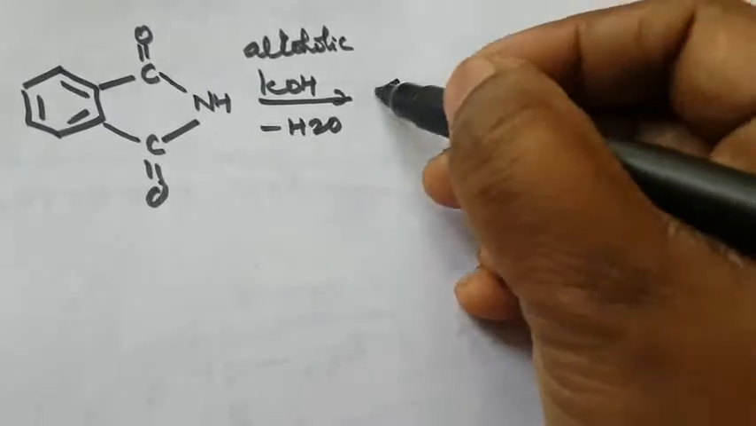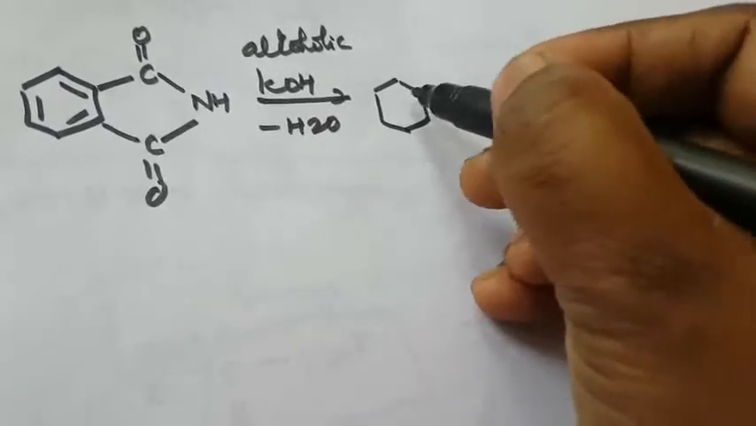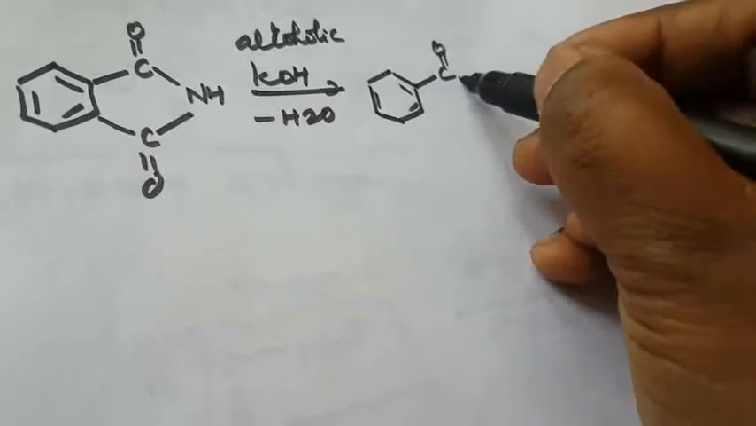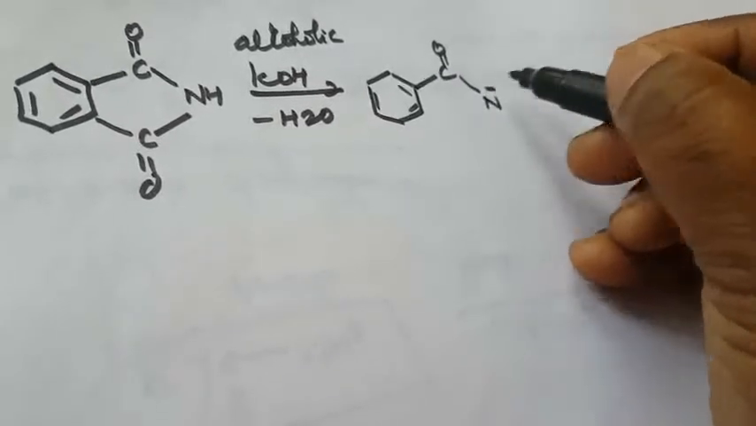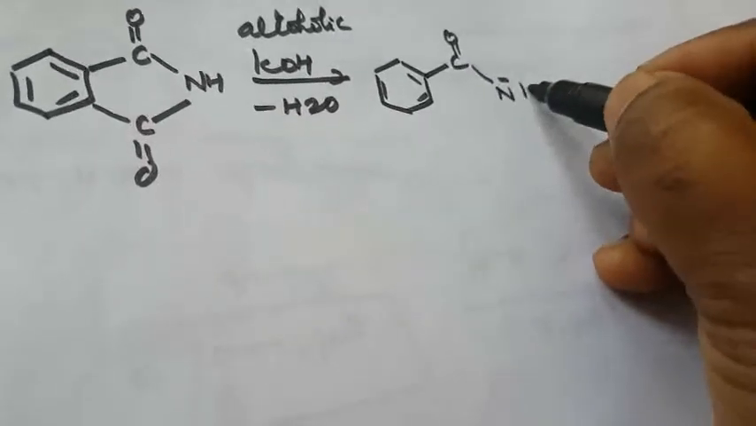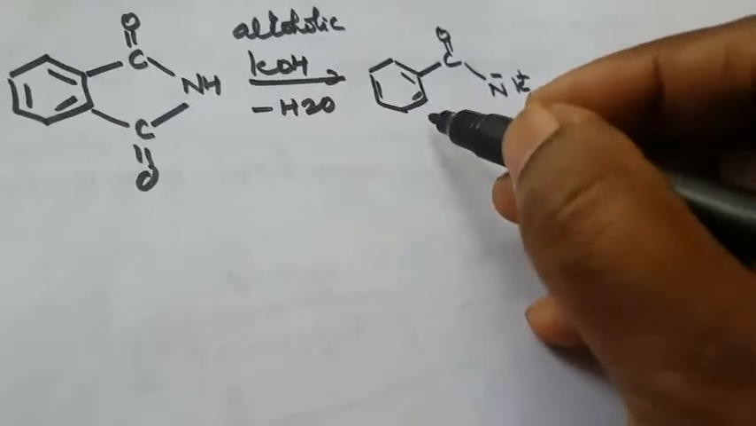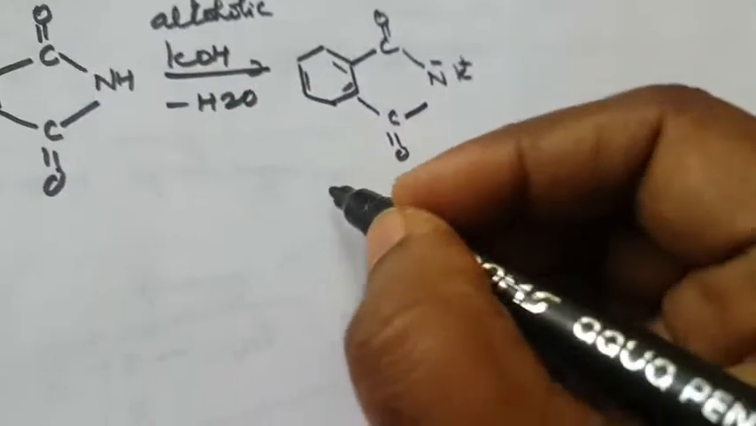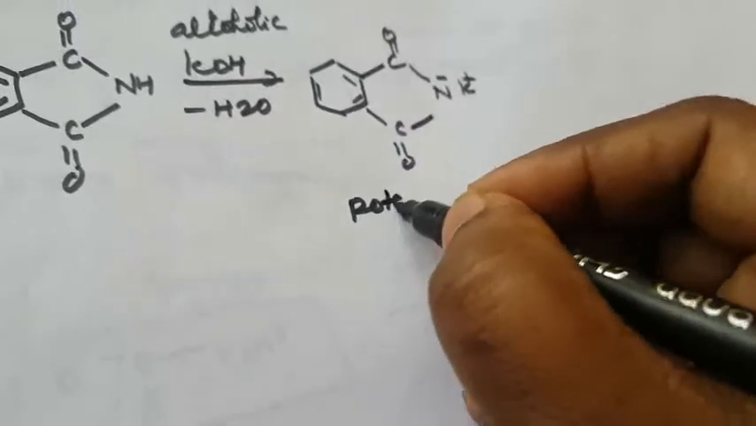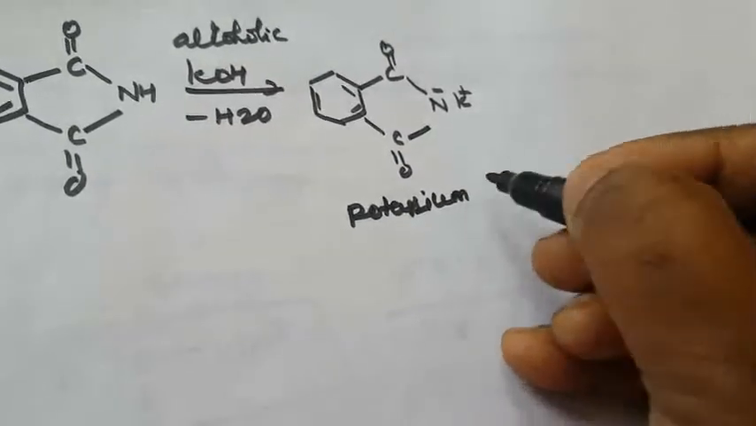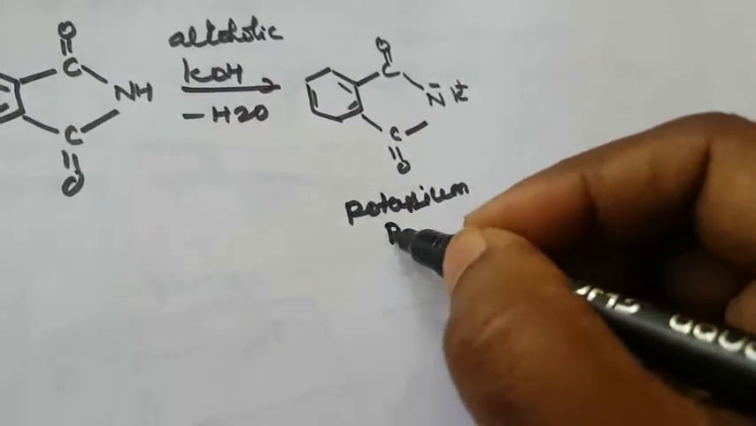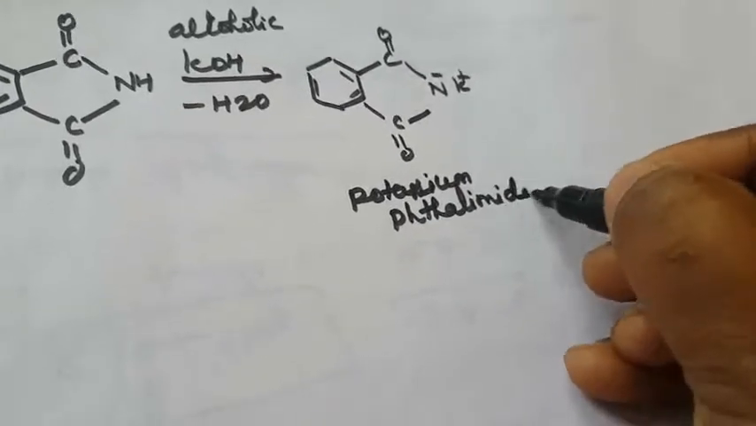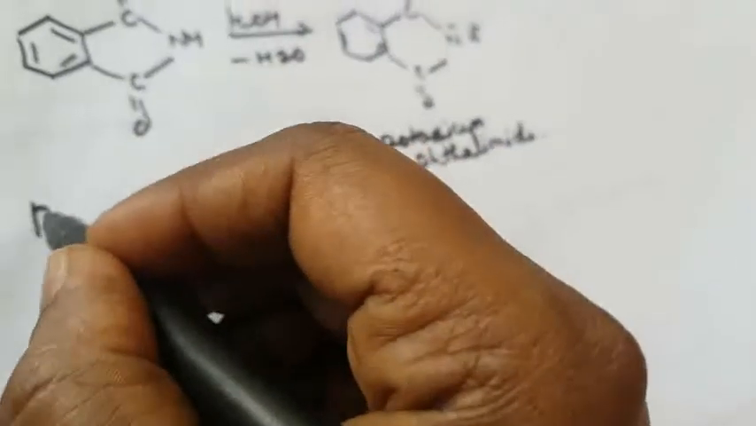This is the benzene ring, again with C double bond O. Here a salt of potassium phthalimide will be formed, with K plus. So here C double bond O. Then that is potassium phthalimide. What is the name of this compound? Potassium phthalimide.